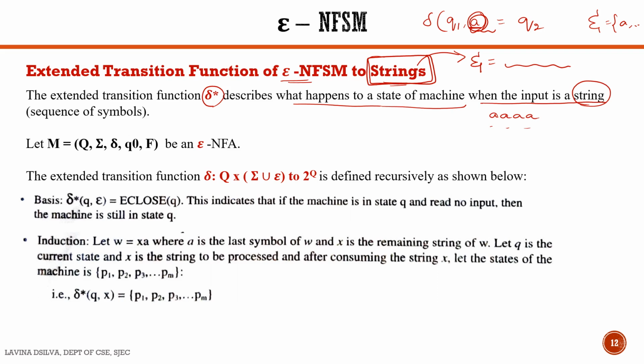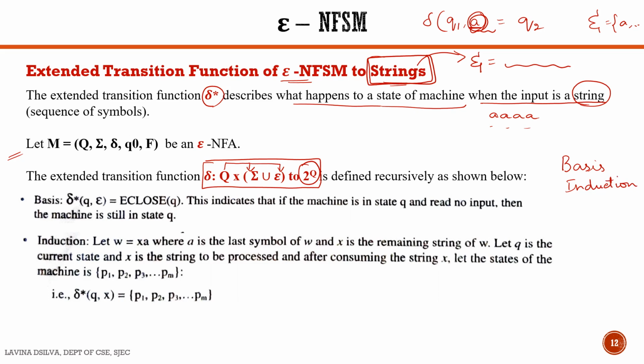Now let us consider the epsilon NFSM as M equal to (Q, Sigma, delta, q0, F). We know that the transition function is written as delta, which maps a state q on consuming an input sigma, or it can consume epsilon, and it moves to 2 to the power Q states, which is a power set of Q. So this transition function is written in 2 formats, or it is defined recursively. So we write a basis and then we write an induction.